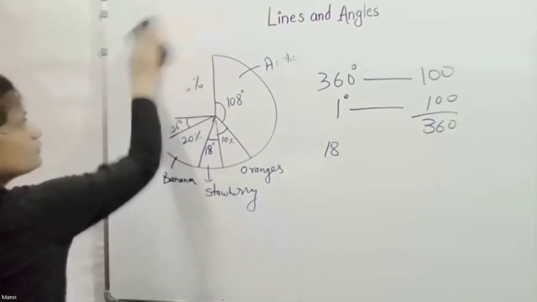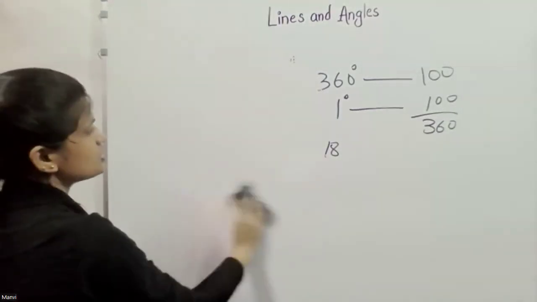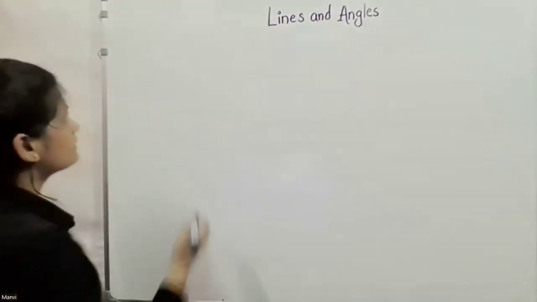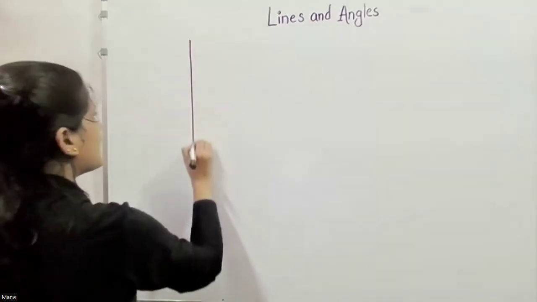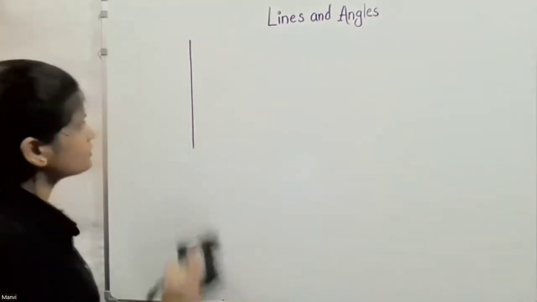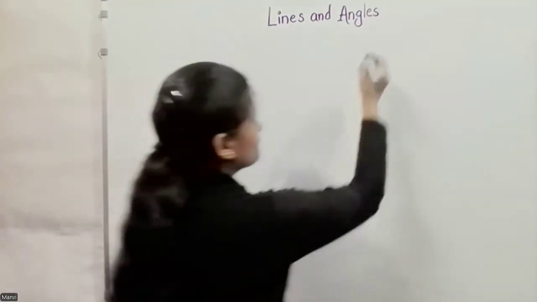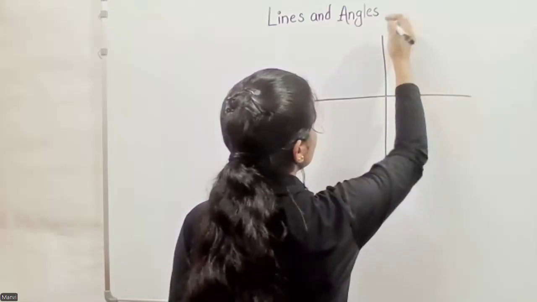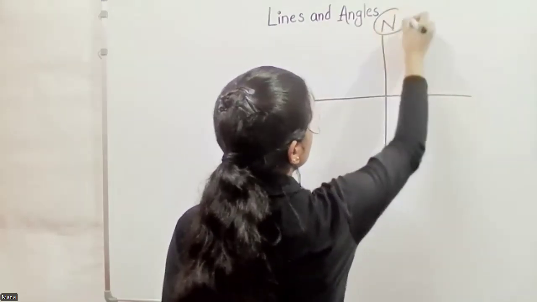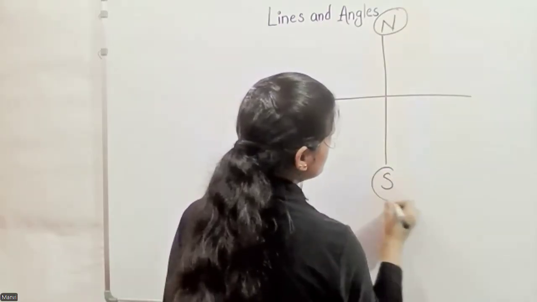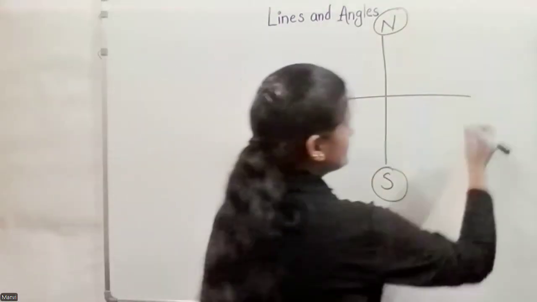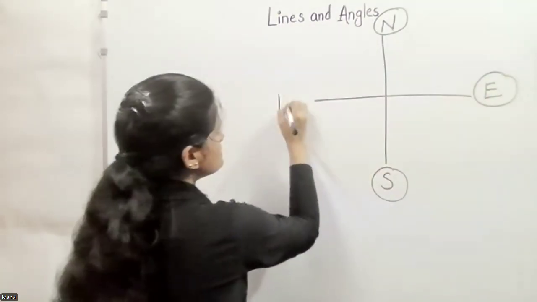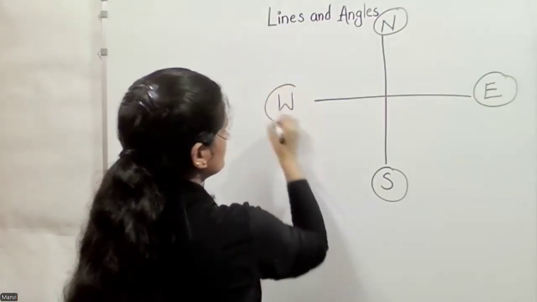Now we move to our last topic, which is direction. Let me draw that direction here. This represents north. That is south. This is east, and that is west.